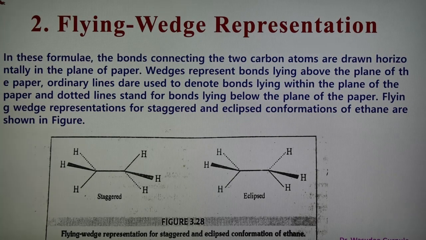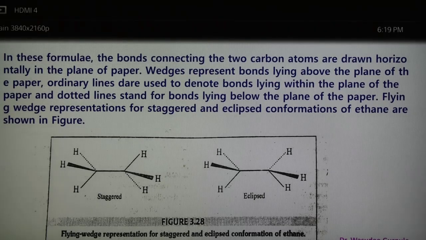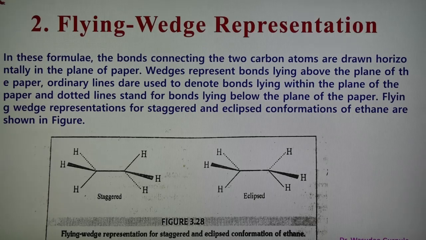The second is the flying wedge representation, named after scientists. They show the two positions, staggered and eclipse. In this formula, the bonds connecting the two carbon atoms are horizontal, in the plane of the paper, and wedges represent bonds lying above the plane of the paper. Ordinary lines denote bonds within the plane of the paper, and dotted lines stand for bonds lying below the plane of the paper.